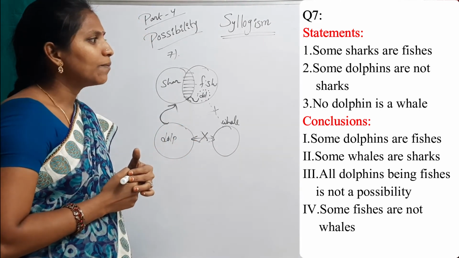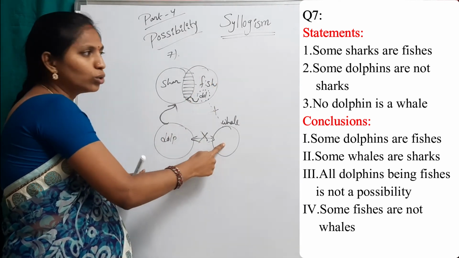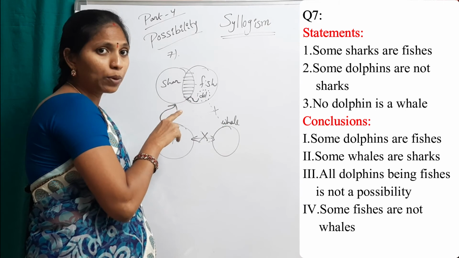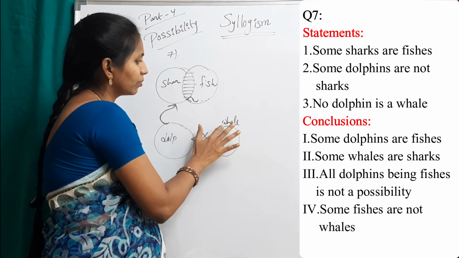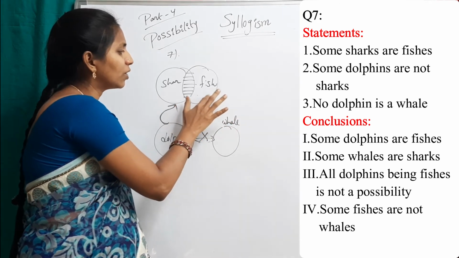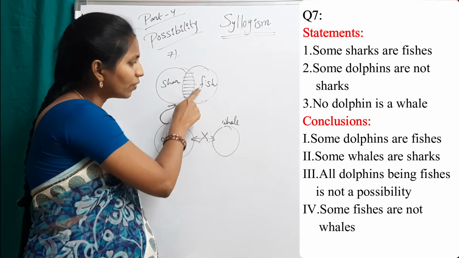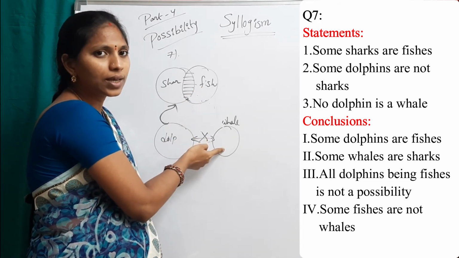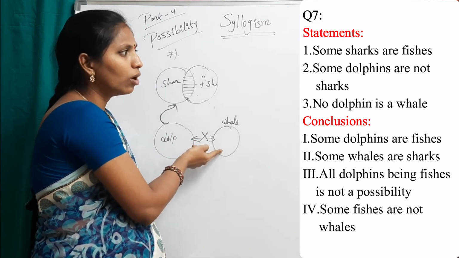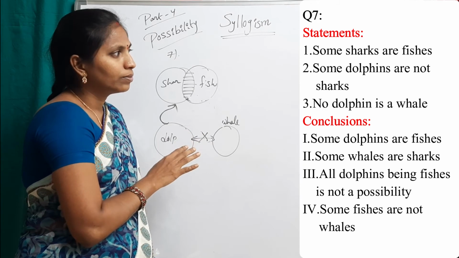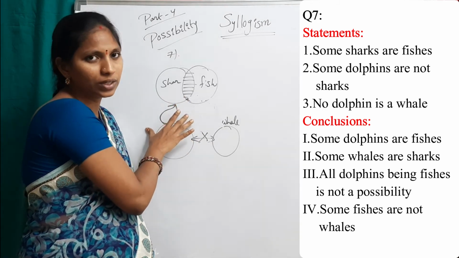Now fourth one. Some fishes are not whales. Don't check definite conclusions in a possibility diagram. Okay, this is a possible diagram. Now check for that. Some fishes are not whales. We cannot say because there is no direct relation in between fishes and whales. So fourth conclusion false. All conclusions are false. None follows is answer for this question.